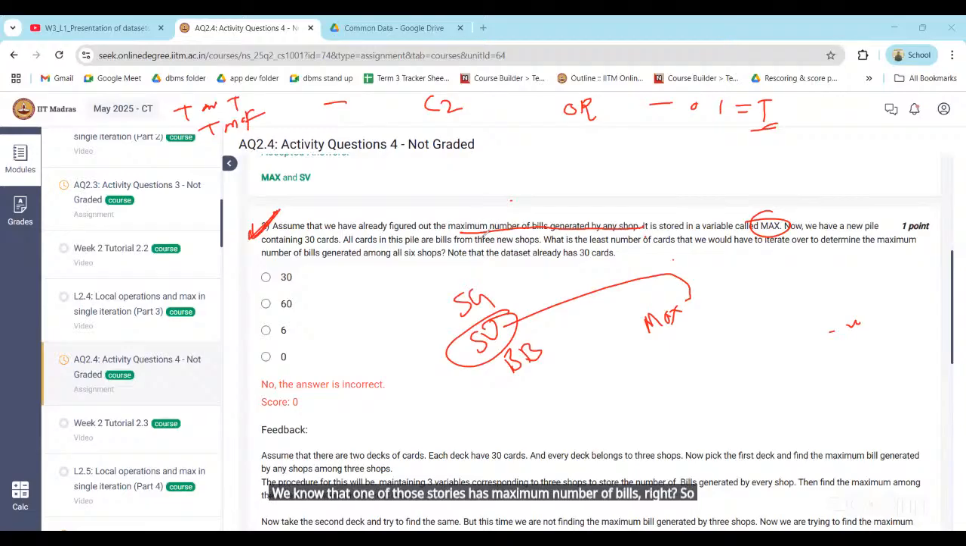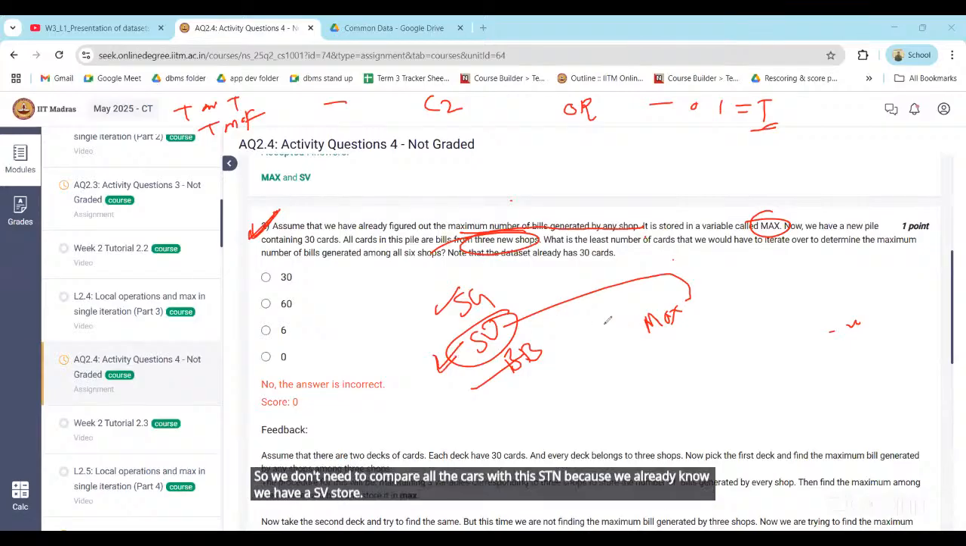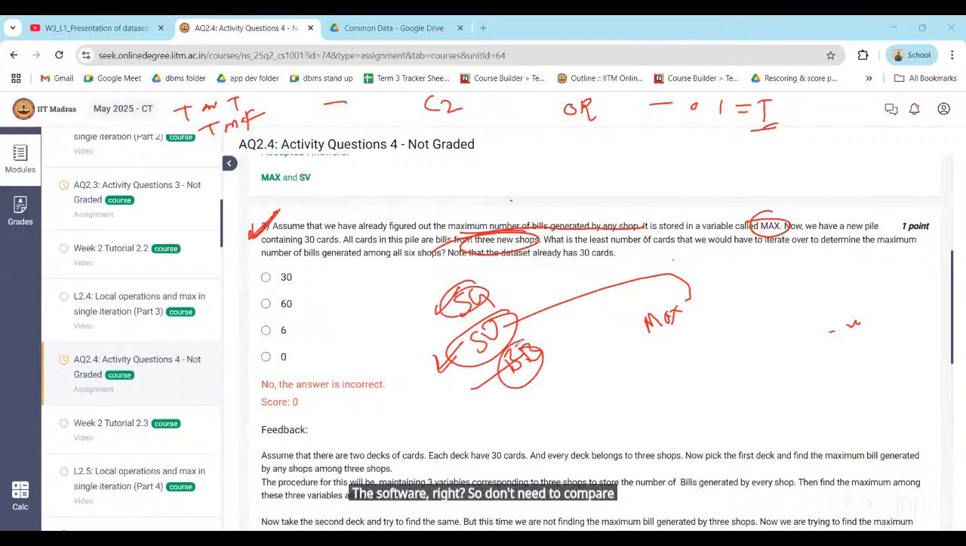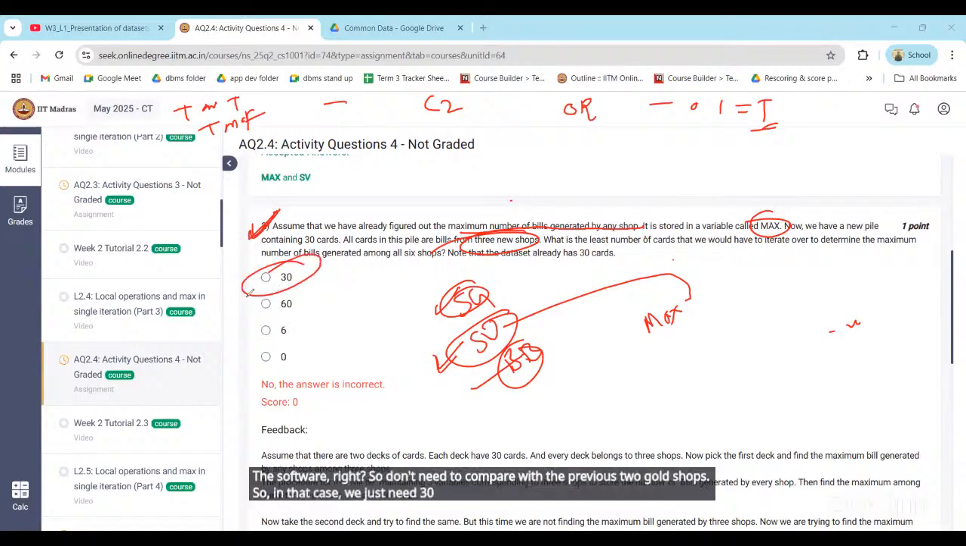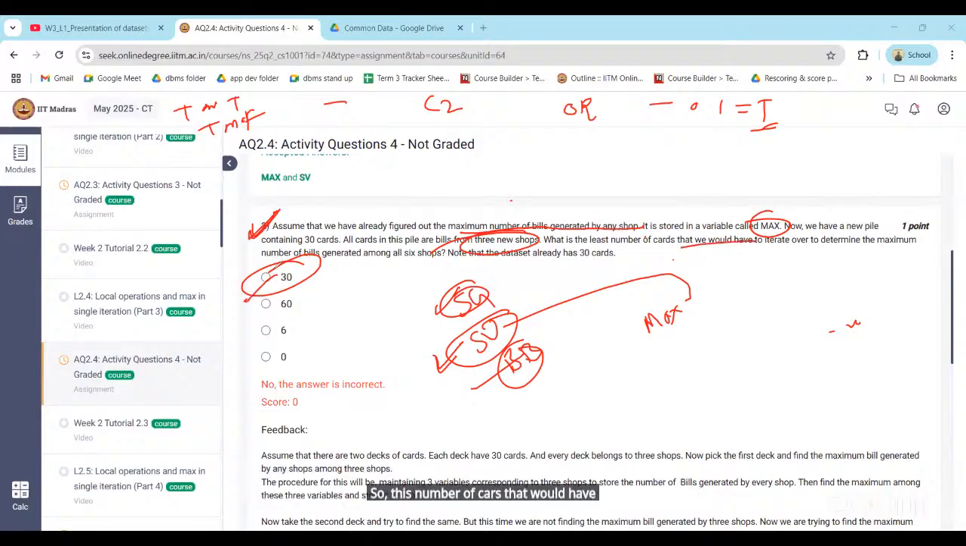So in the next case, we have 30 cards, but we have 3 new shops. We don't need to compare all the cards with Big Bazaar now, because we already know we have SV store to compare. So we don't need to compare with the previous 2 old shops. In that case, we just need 30 cards, the number of cards for the comparison, so the number of cards entered in the data is 30. We don't need to compare the previous 3 shops. That's it.